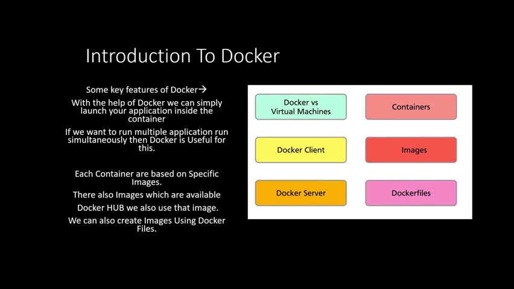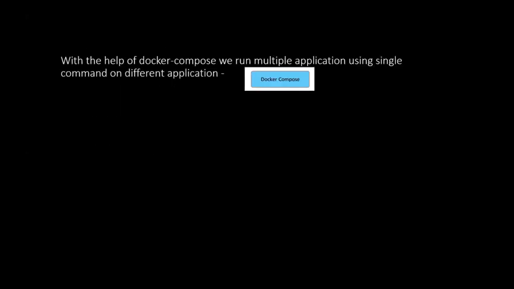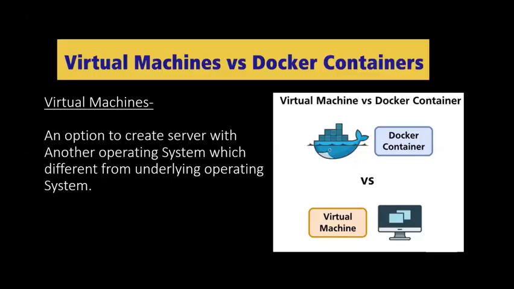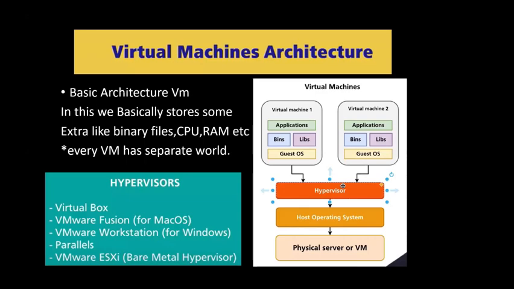Here you can see the basic architecture. Here is a physical server, that is the physical body and hardware of my laptop. The host operating system is Windows.